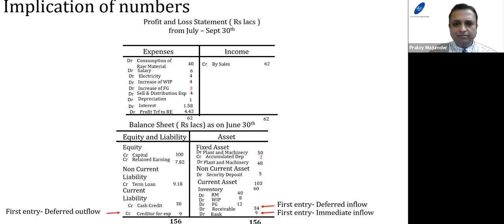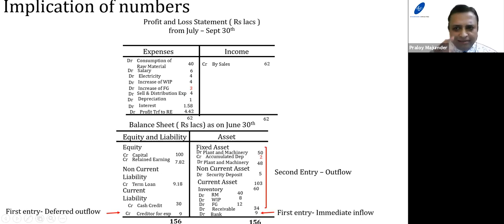Let us look at it. Say, for example, what do you mean by plant and machinery of 50 lakhs? First of all, to understand the meaning of plant and machinery, we have to find out whether plant and machinery is a first entry or a second entry. As we have discussed, in the balance sheet the first entry can be cash and bank, receivable or creditor. The remaining part would be the second entry.